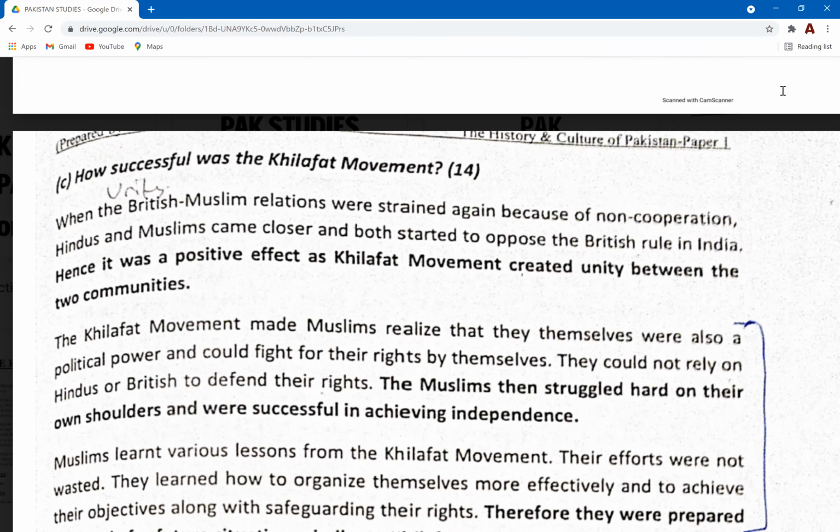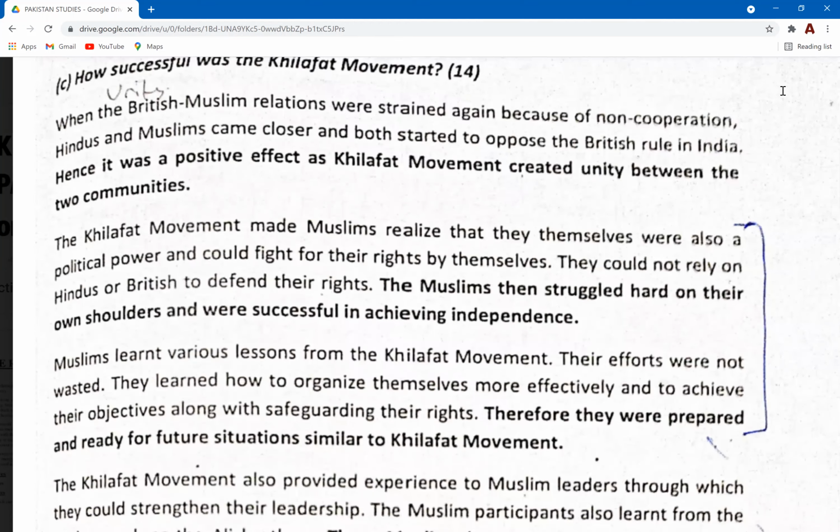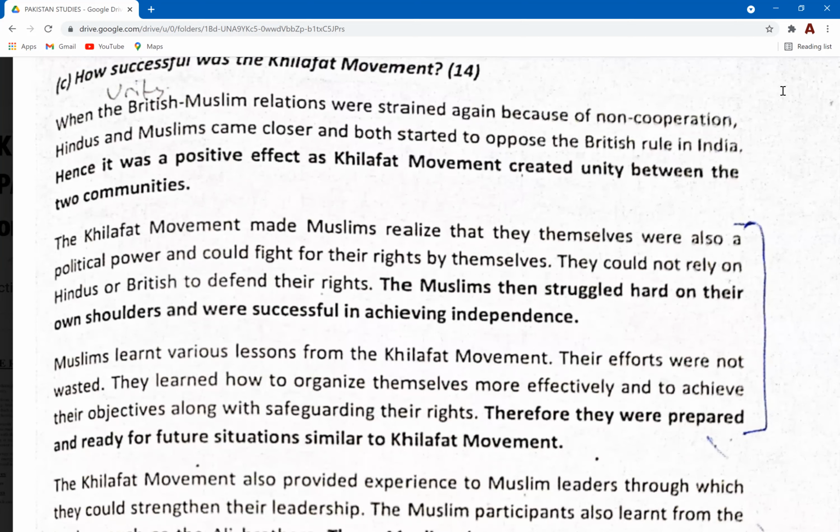All right, let's look at the structure of this answer now. Number one, the British-Muslim relations. Guys, we talk about the Hindu-Muslim relations, but because Muslims had organized such a large-scale movement against the British, all the time they were trying to tell the British that you had made promises to us, and that the British were to fulfill those promises. They were convincing them to not break the Ottoman Empire, to protect the Caliph, and they were carrying out these large-scale uprisings against them as well, in the form of the civil disobedience movements. The relations between the Muslims and the British were strained as well.